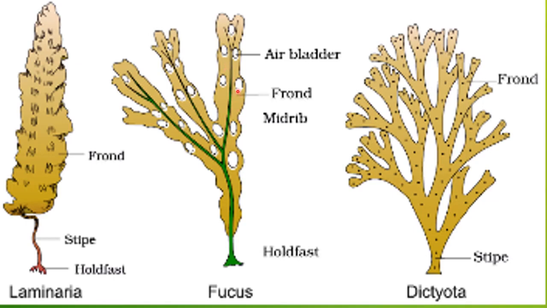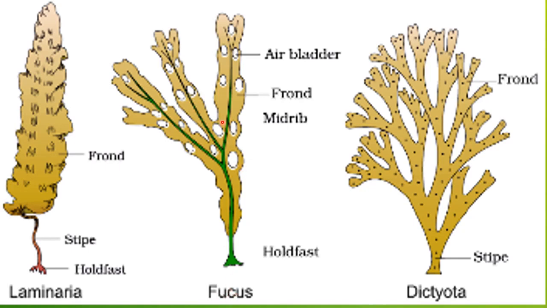But in the frond of Fucus, these air bladders are also present, which is different from the frond of Laminaria. And also you can see the midrib, like it is present in leaves. So the midrib is present here, and the structure which attaches with the substratum is called holdfast. So this is Fucus.